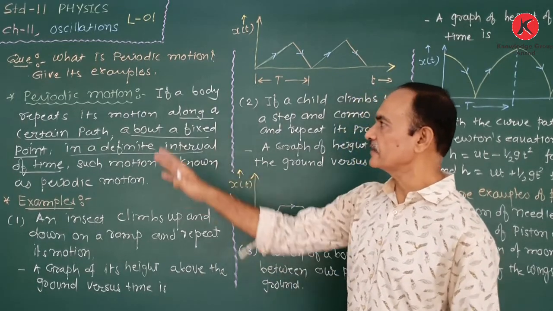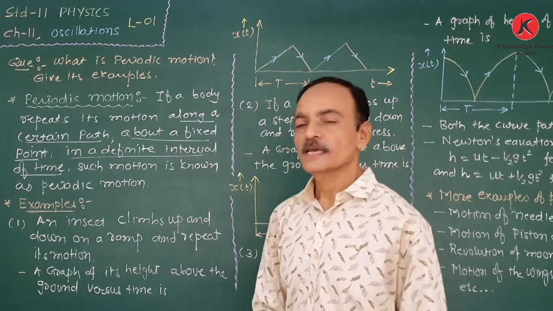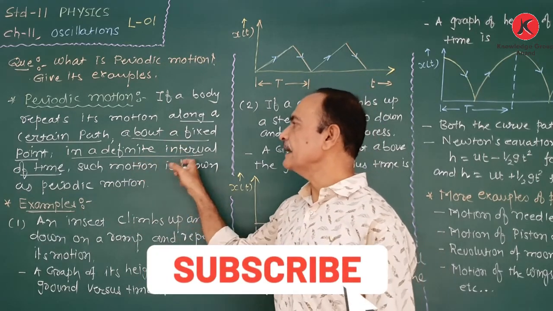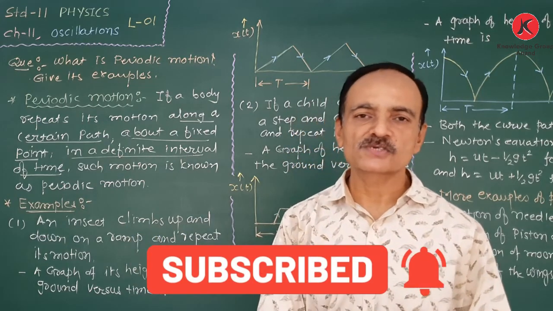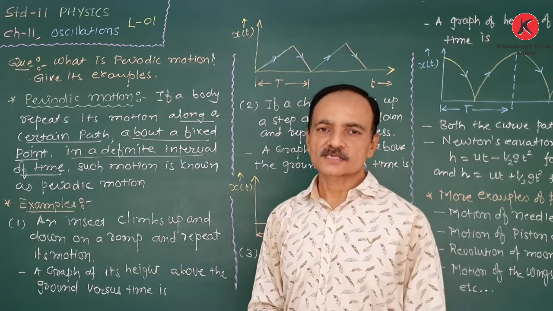Again, the definition of periodic motion is that if a body repeats its motion along a certain path about a fixed point in a definite interval of time, such motion is known as periodic motion.